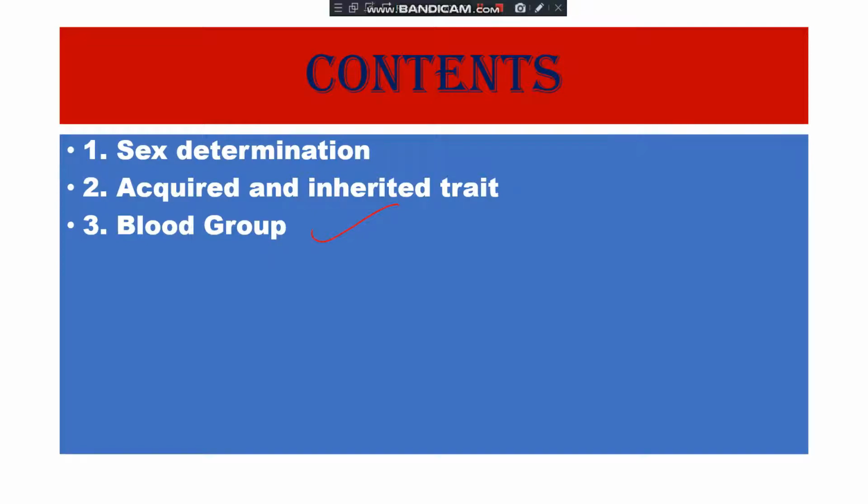Maybe, students, you know about the blood group, but how can we classify? Why do some persons have the blood group A or B or O? So what is its basis? It's my favorite topic, so I think you should also know about this because it's very important. Every person should know about their blood group.